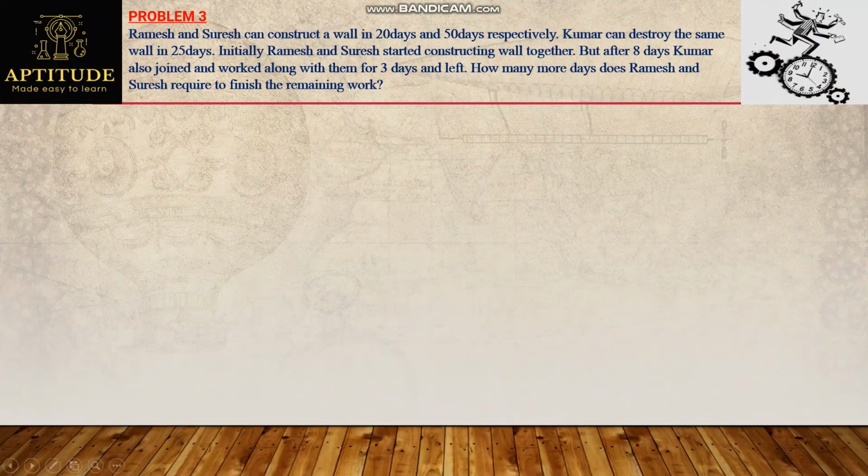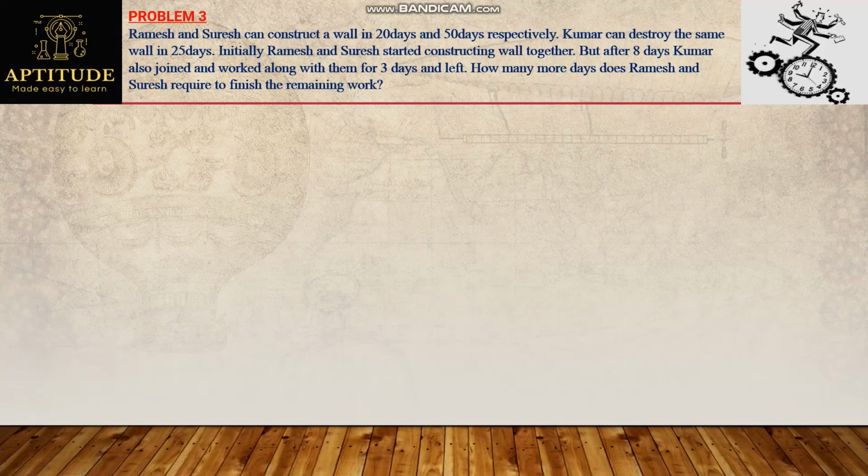Next question. Ramesh and Suresh can construct a wall in 20 days and 50 days respectively. Kumar can destroy the same wall in 25 days. Initially, Ramesh and Suresh started constructing the wall together. But after 8 days, Kumar also joined and worked along with them for 3 days and left. How many more days do Ramesh and Suresh require to finish the remaining work?